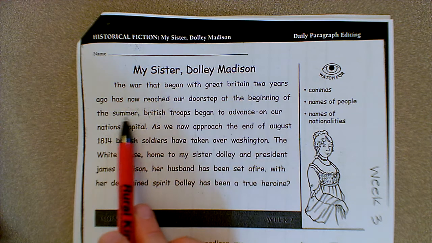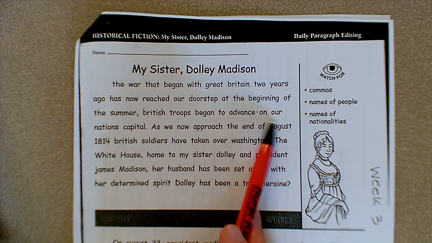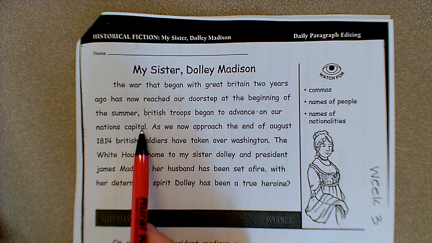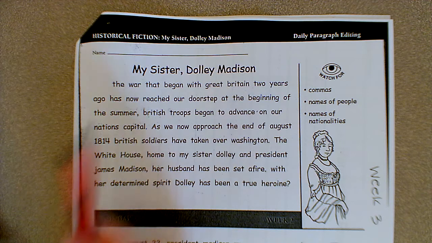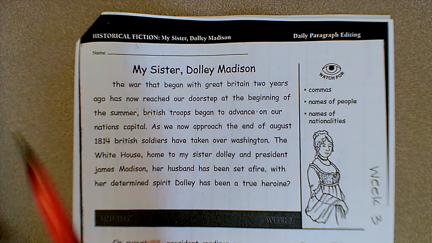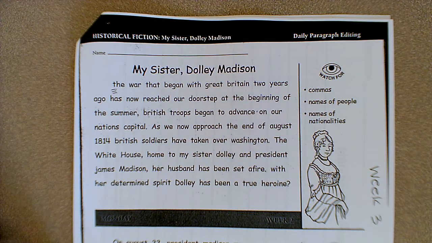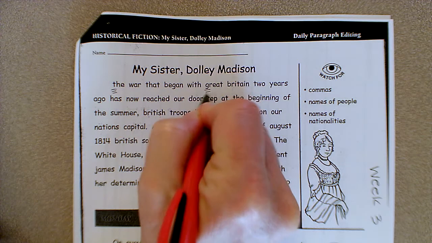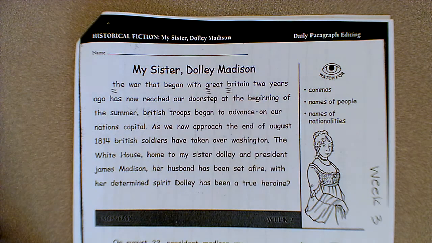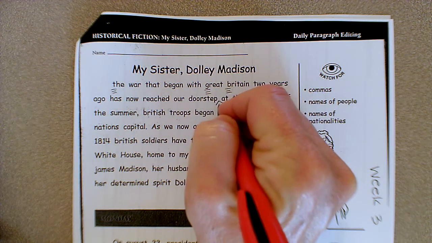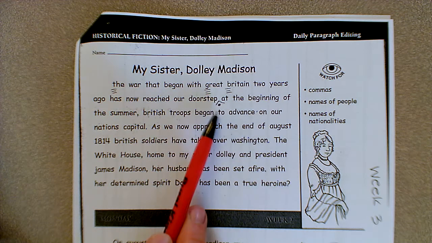At the beginning of the summer, British troops began to advance on our nation's capital. Well, this is 2 sentences. Start with capital, the war, capital at the beginning, that began with Great Britain, proper noun, 2 years ago has now reached our doorstep. Insert a period here. Now remember, we show to insert using that caret mark and put the period inside it.